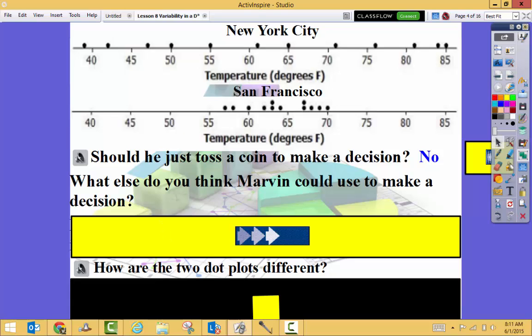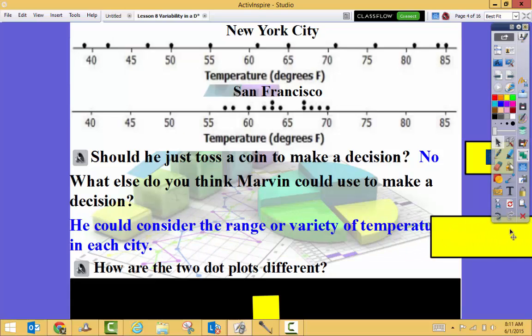Well, look at our means, and look at our data, and look at how spread out they are. He should consider the range of the variety of temperatures in each city. New York can get really cold, 39, up to kind of hot, 85. San Francisco, though, is a much smaller range for temperatures. It only gets from 56 to 70.